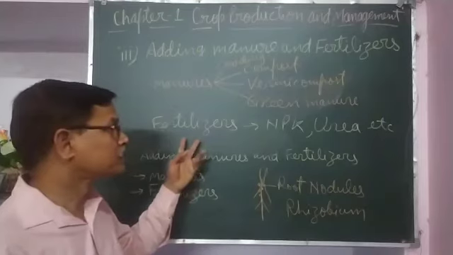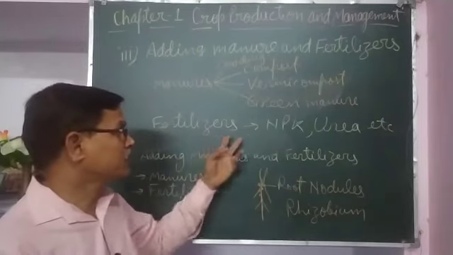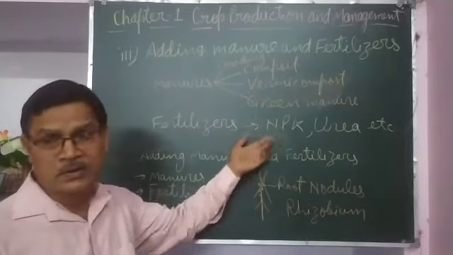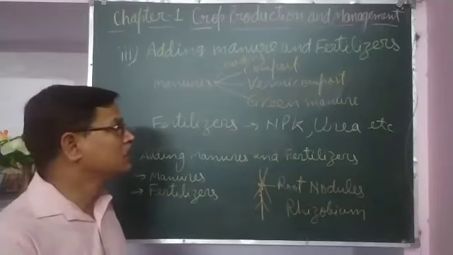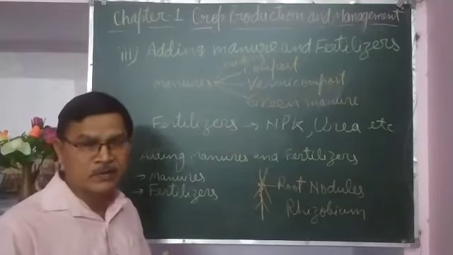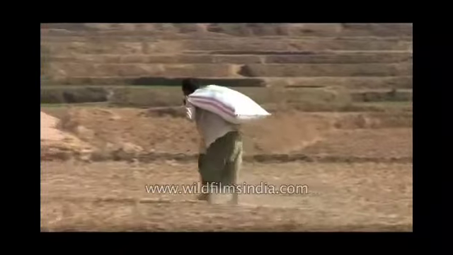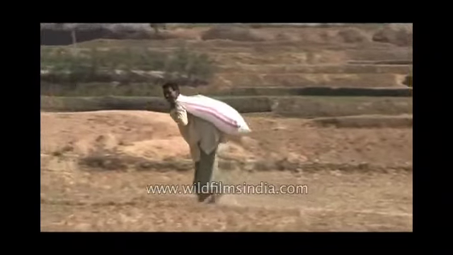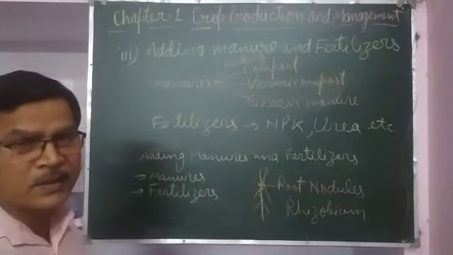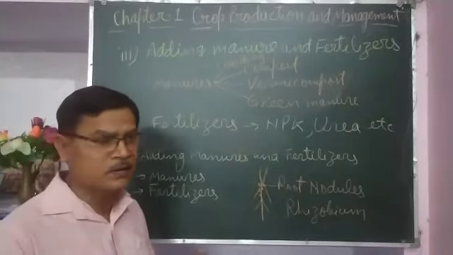Fertilizers are prepared in the factories, and they are required in less amount. Use of fertilizers is very easy, means farmers can carry one bag of fertilizer on their cycle, or on their head also.